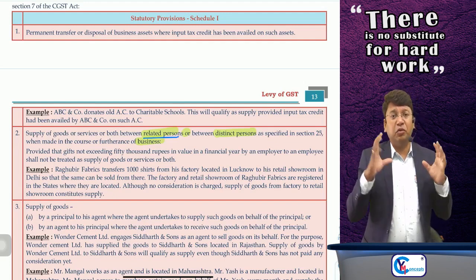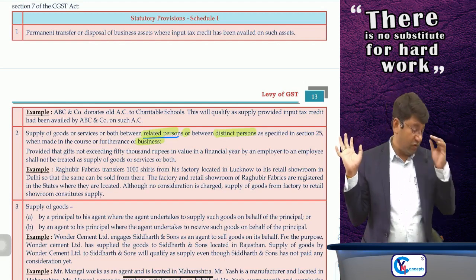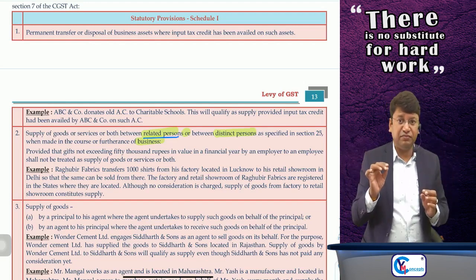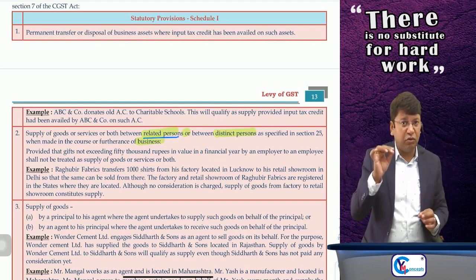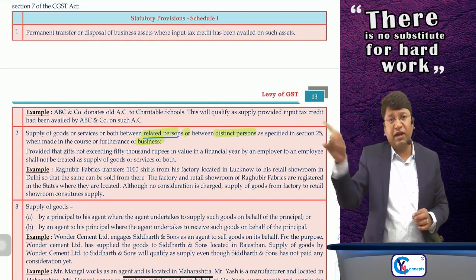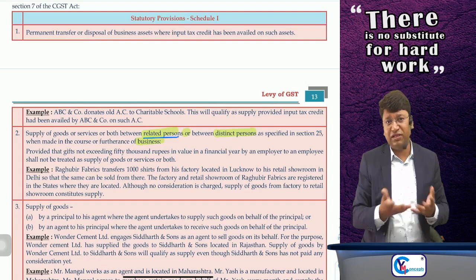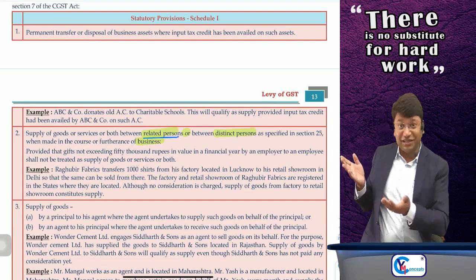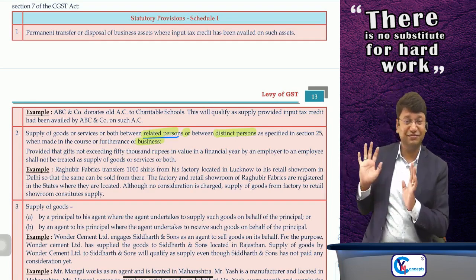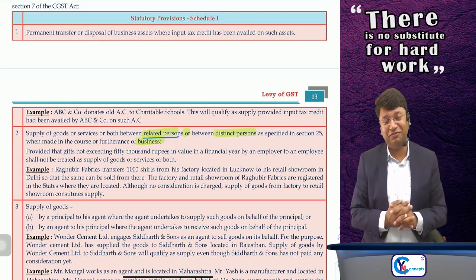Suppose I am a manufacturer of mobile phones, and I have gifted a mobile manufactured in my factory to my wife, who is my related person. Obviously, I can't charge any consideration from my wife. Otherwise, you can understand what will happen to me at my home.